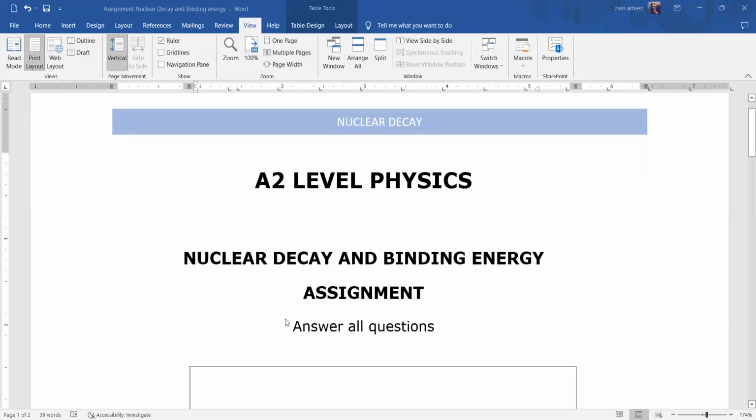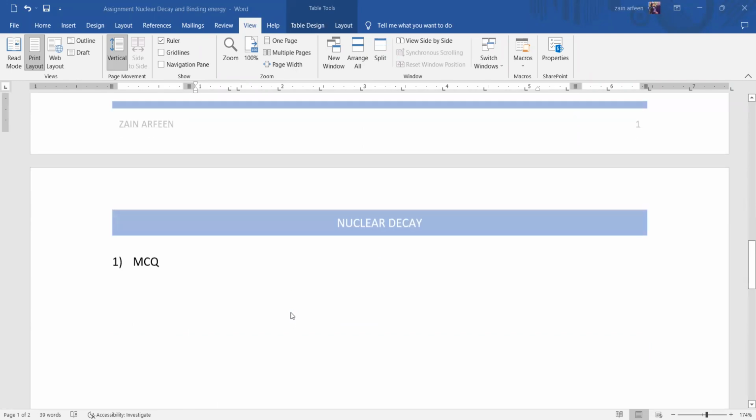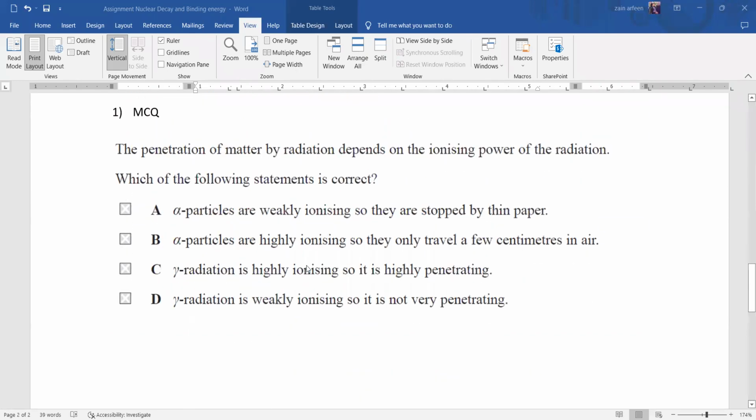So, assignment related to nuclear decay and binding energy. For this question, the penetration of matter by radiation depends on the ionizing power of the radiation. Which of the statements is correct? We know alpha has the highest ionization compared to beta, and beta is more than gamma.